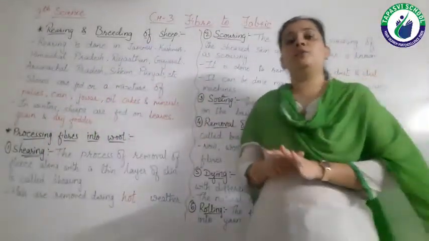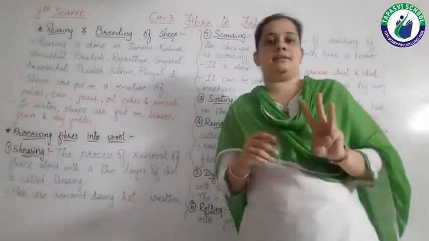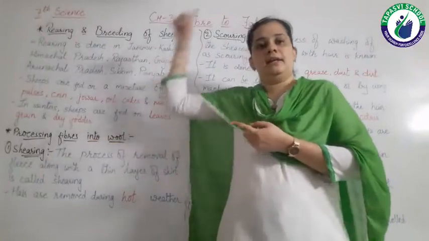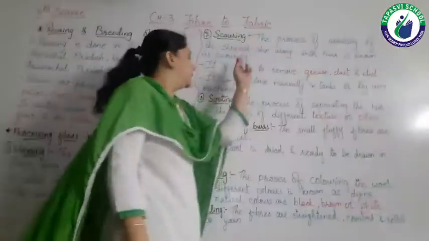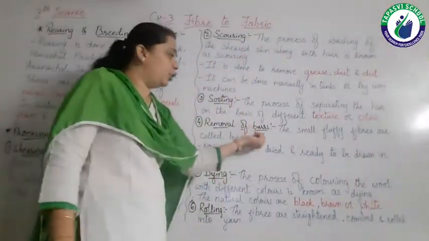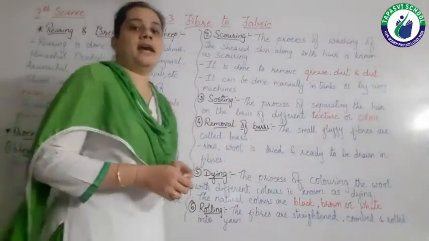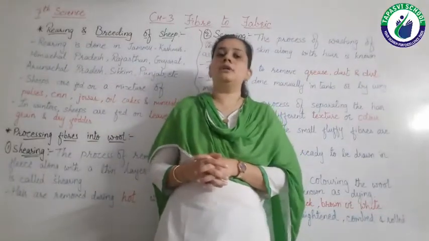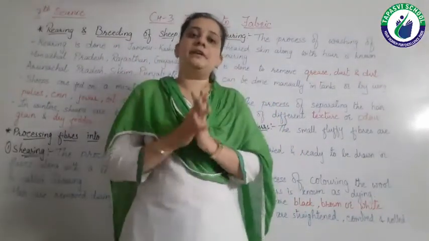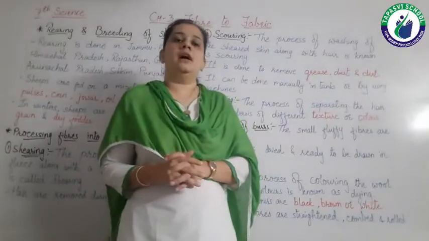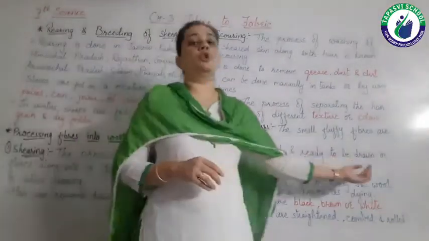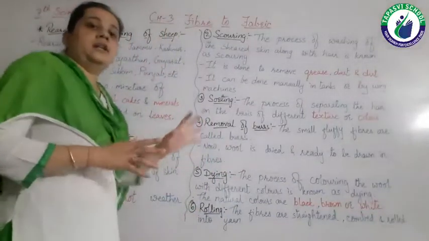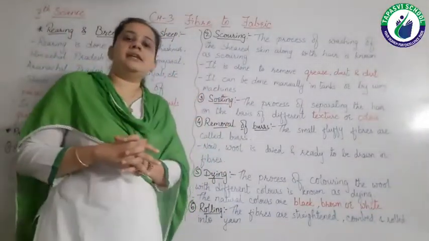Means we have done the main processes, that is, we have done shearing, then scouring, then sorting, and the fourth one we have done is we have removed the burrs from the wool. Now the wool is dried. After drying of wool, the wool is ready to be drawn into fibers, right? So here the main process is completed.